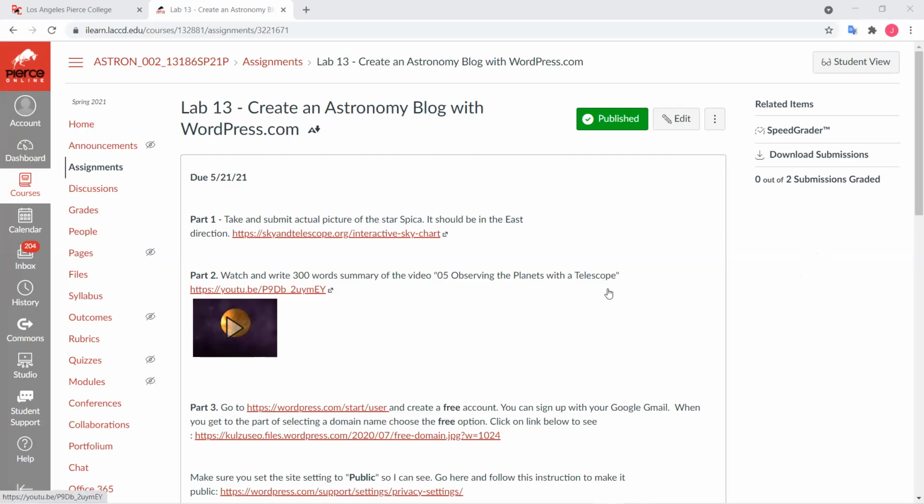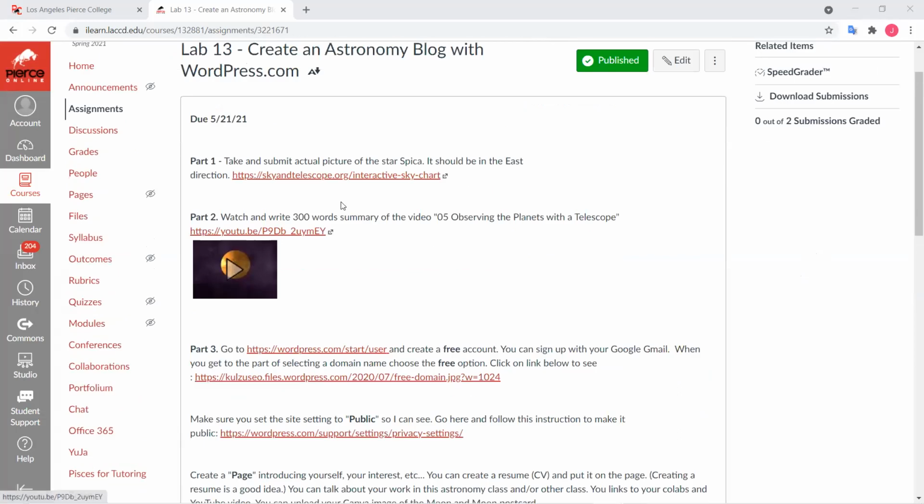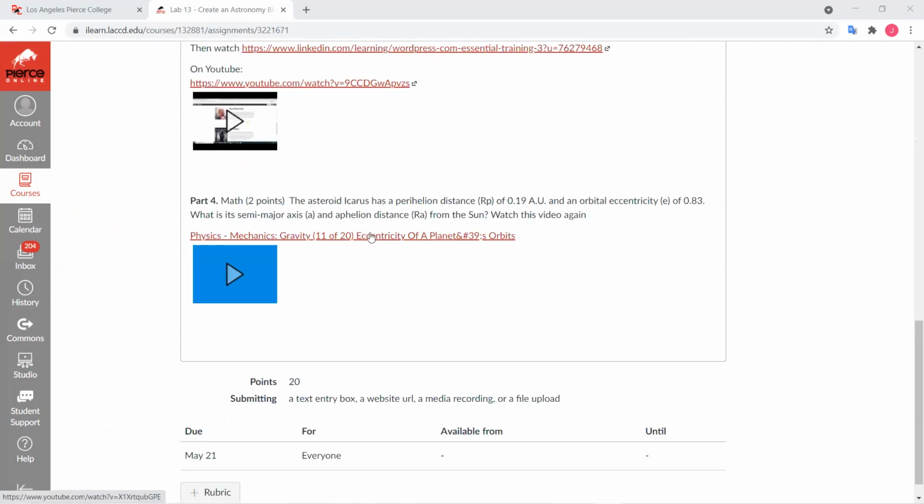So for this week's lab, it's actually pretty easy compared to the other lab where we had to do coding. There's not a lot of coding involved in this lab. For the first part, just take pictures of the star Spica, and Spica is near Arcturus. If you know where Arcturus was last time, it should be okay. And then also watch the video observing the planets with a telescope, and write a 300 word summary on that. Part 4 is math.